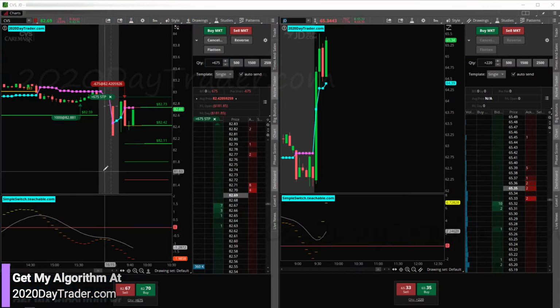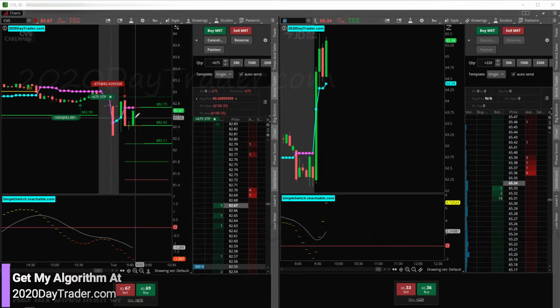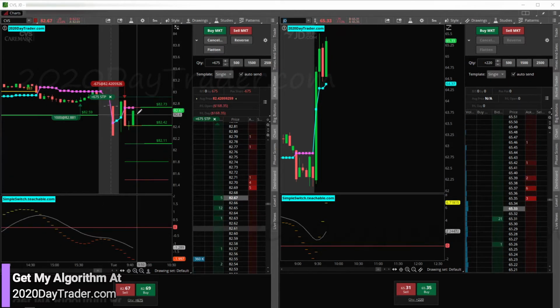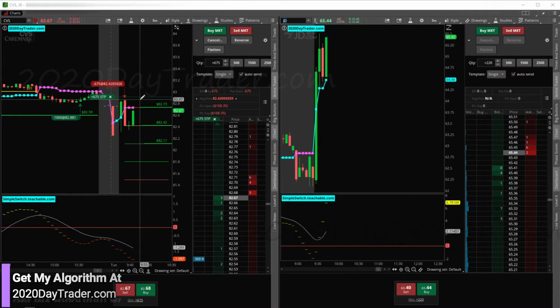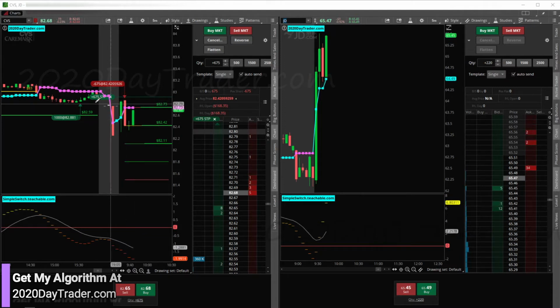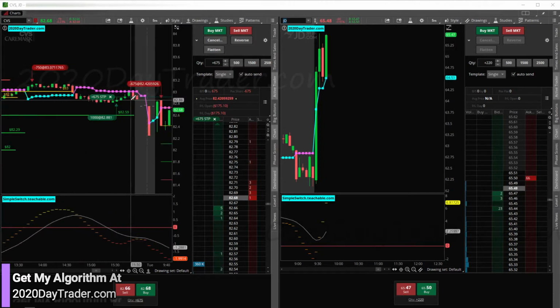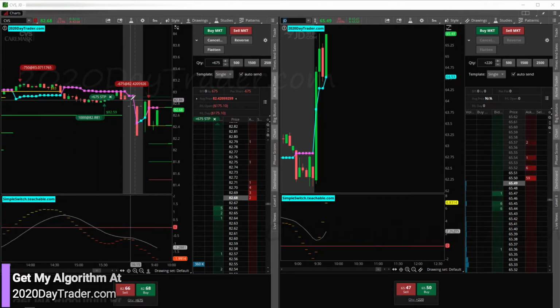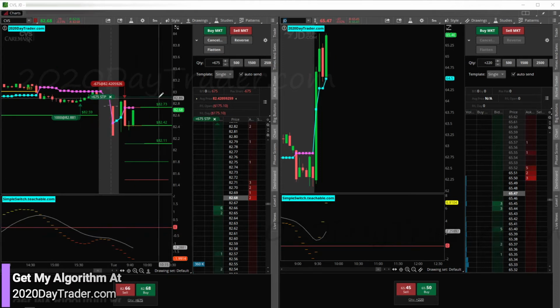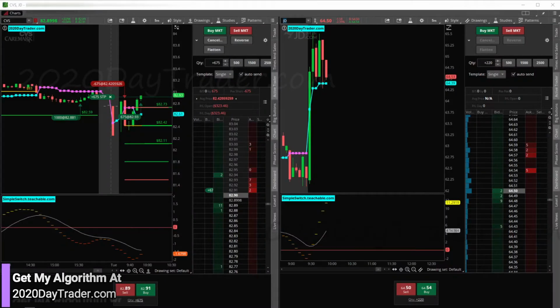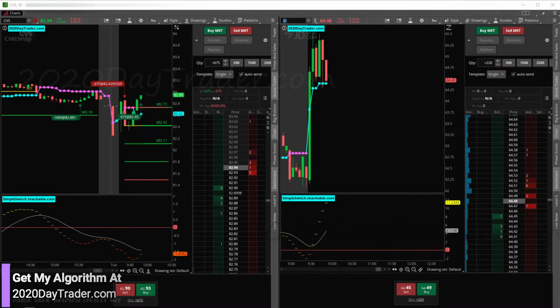All right, instead of speed bumping CVS and potentially taking that additional loss, I'll use that additional loss capital to put my stop at high of day. Because it's a tower candle, we're getting a higher day, which was also support yesterday, which could be resistance today. So I think it's just a better trade to move it up there and give it a chance to get rejected and then roll over. All right, there we go.